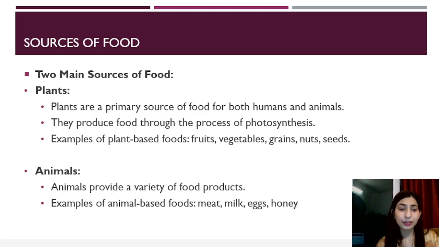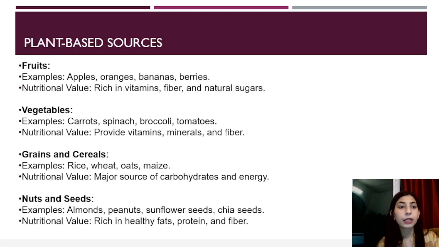Then we have animals. Animal-based foods provide a variety of food products. Examples are meat, milk, eggs, honey. We all get these ingredients from animals. Then plant-based sources. Now we're going to be discussing it in a bit more detail. Fruits, for example. Fruits may be apples, oranges, bananas, berries. Nutritional value: they are rich in vitamins, fiber, and natural sugars.